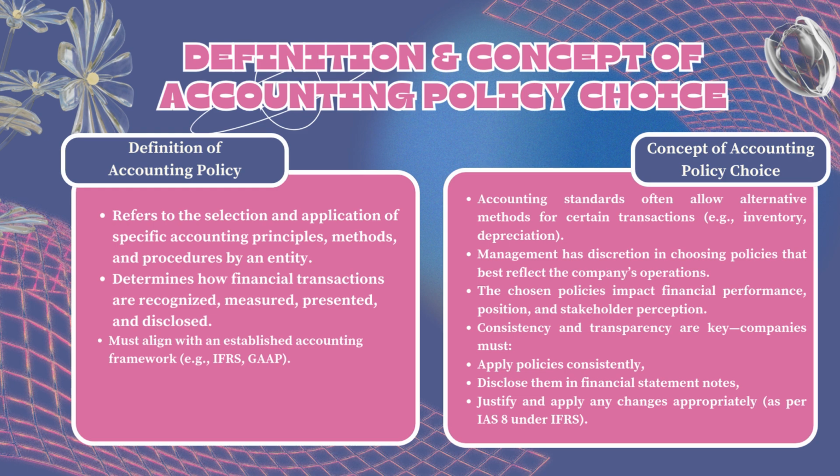Moving on to the concept of accounting policy choice. Accounting standards often provide more than one method for recording certain transactions. For example, companies can choose between different methods for inventory valuation or depreciation. This means management has the discretion to choose the policy that best reflects the company's actual business operations.